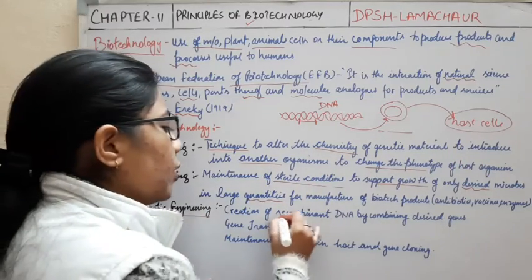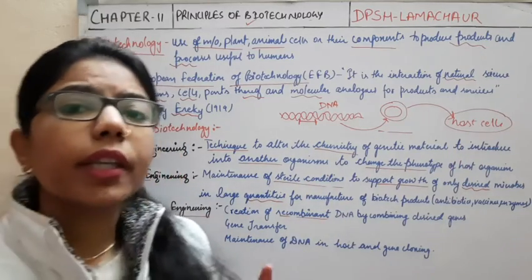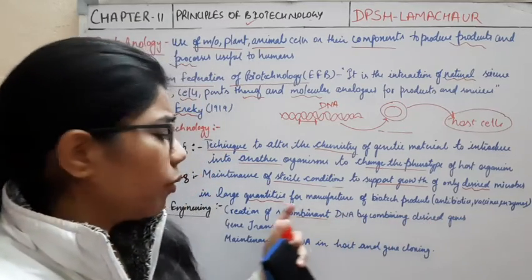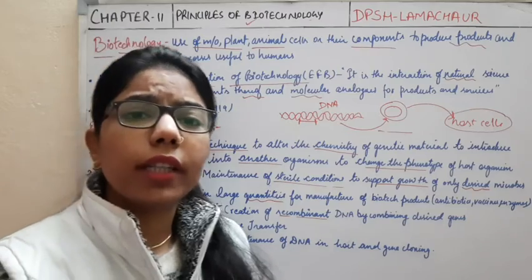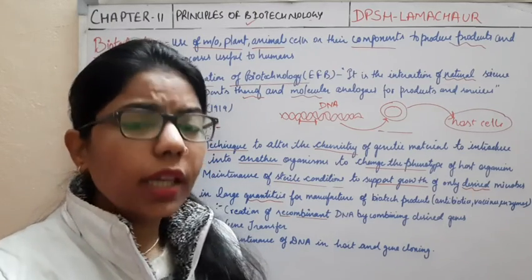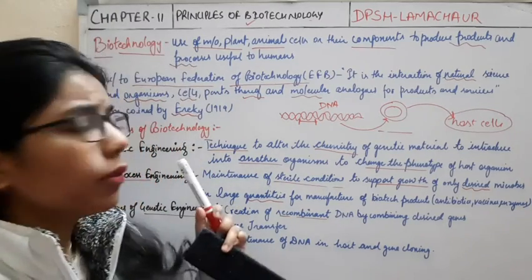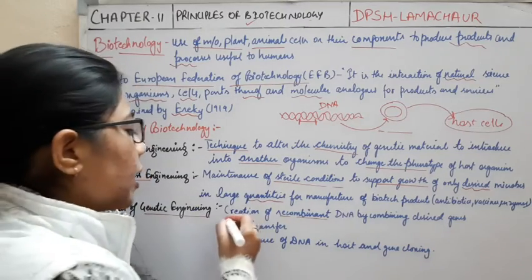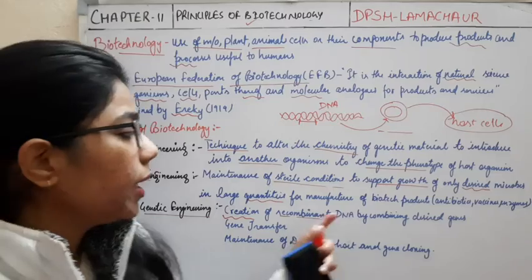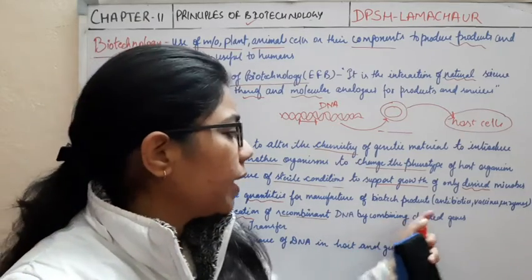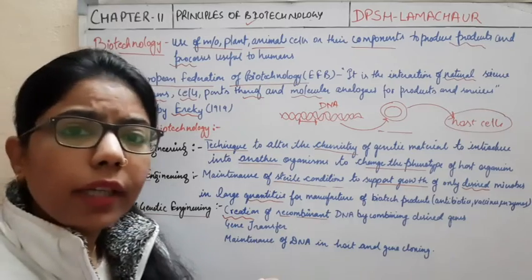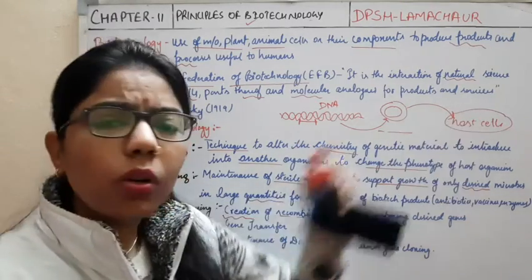The first one, we will go for recombinant DNA combining. Okay, so for that, what is required? We require the desired gene. Before going for any biotechnological aspect, there must be a creation of recombinant DNA, combining the desired gene. If there is no recombinant DNA, how will you move into the host cell?